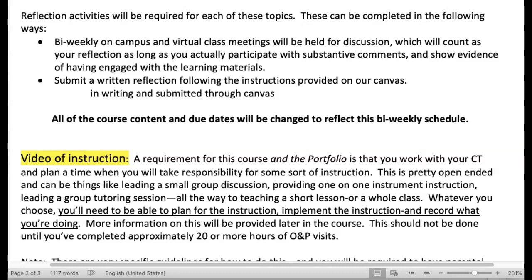You can also submit a written reflection following the instructions that will be provided on Canvas. And these will be in writing, and they will be on Canvas. So I'm